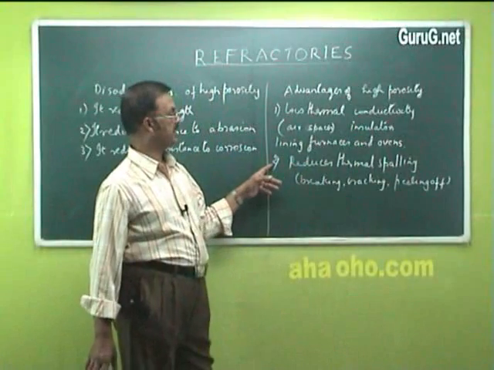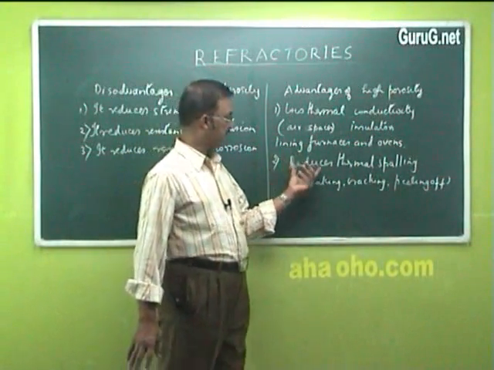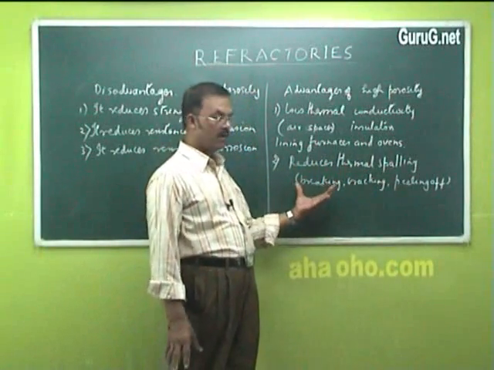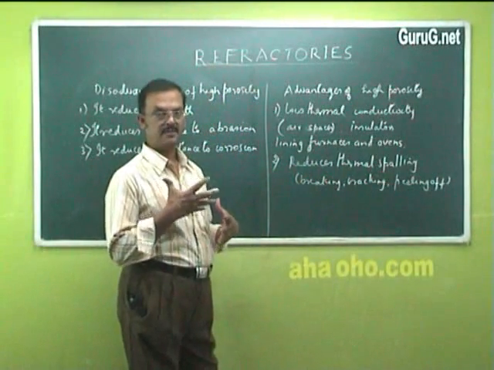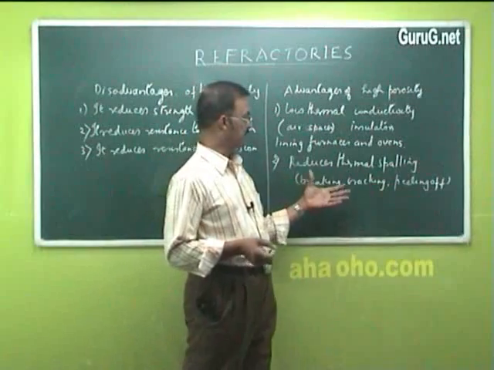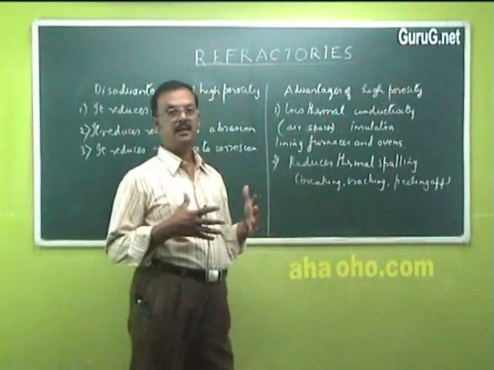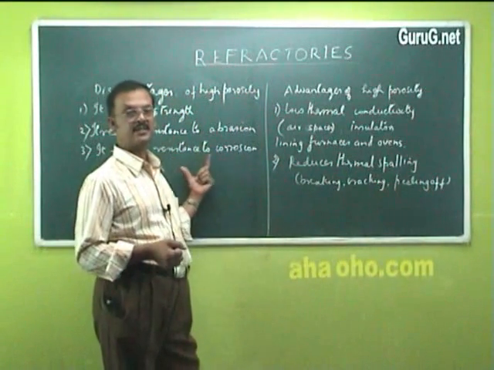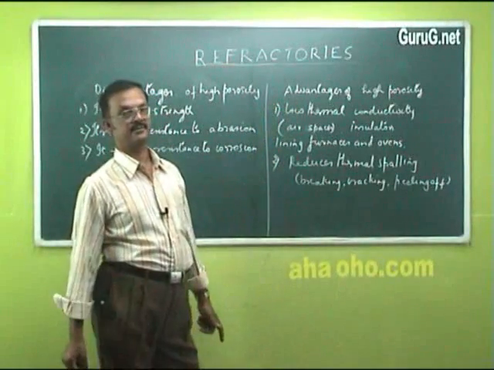The second advantage is that it reduces thermal spalling, that is, the breaking of a material under high temperature conditions, and cracking and peeling off like this will be very much reduced. So these are the advantages and disadvantages of high porosity refractories.